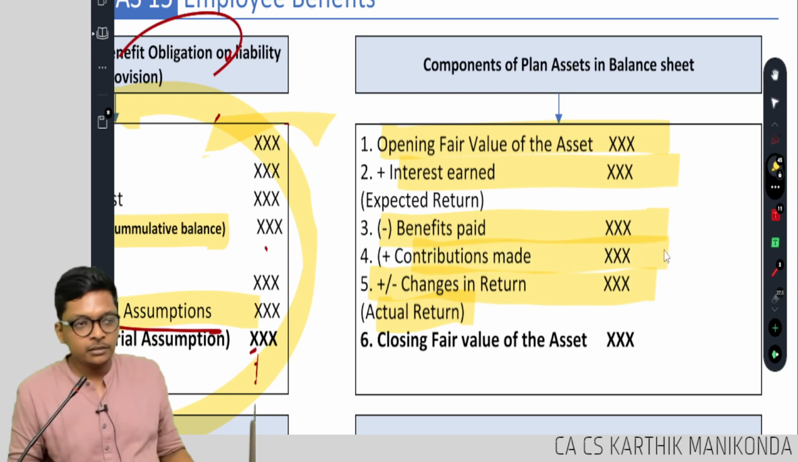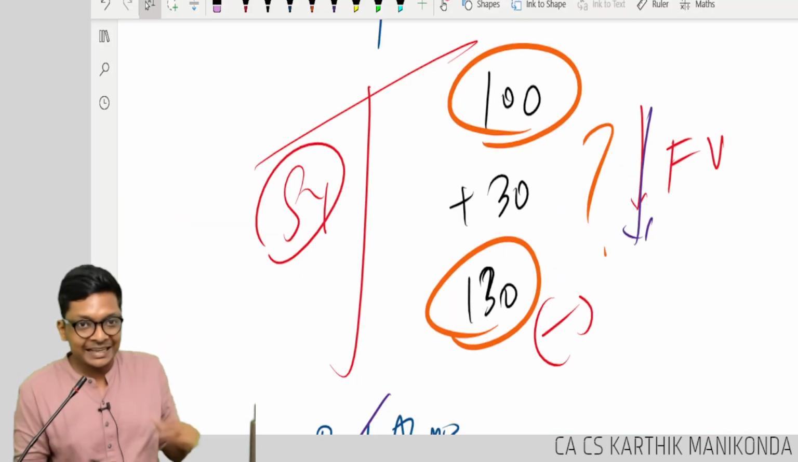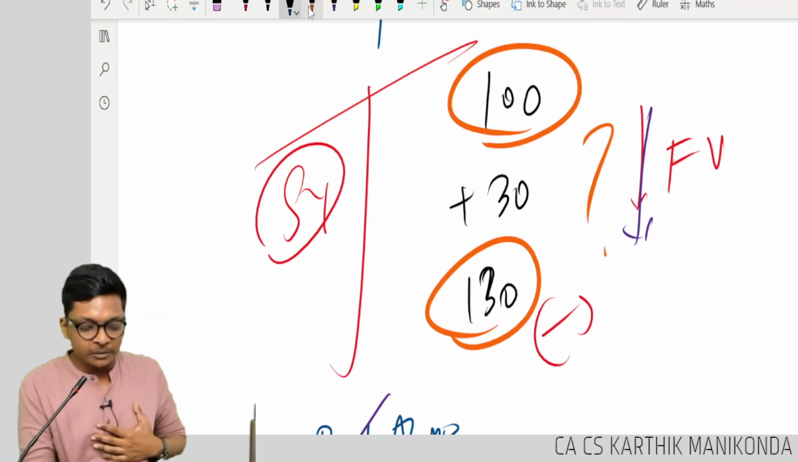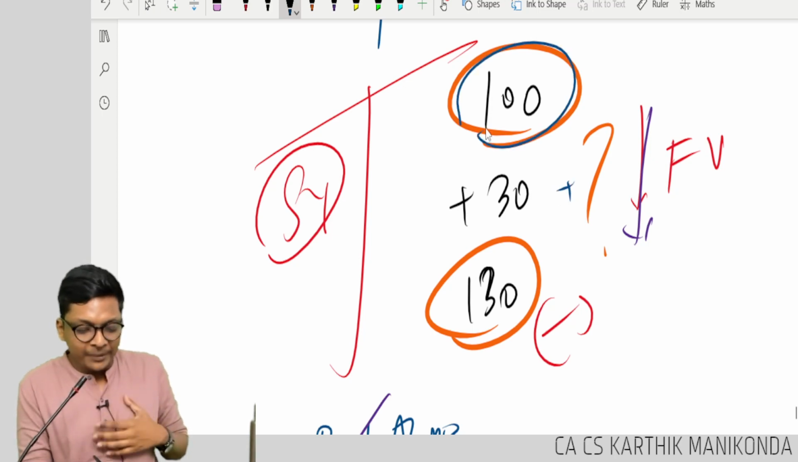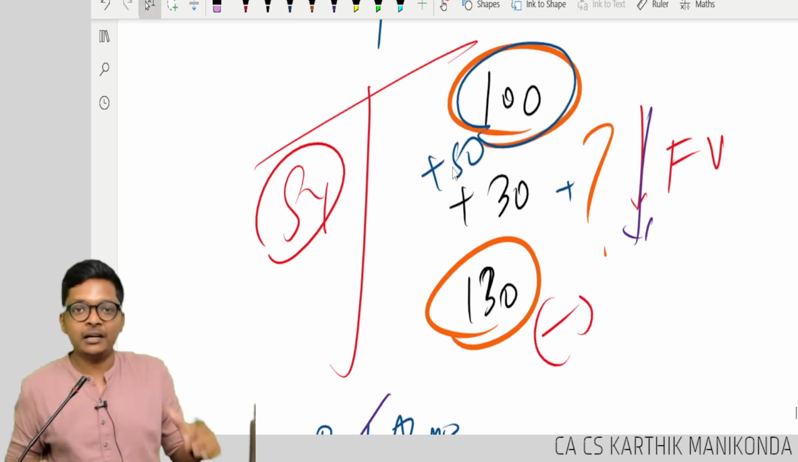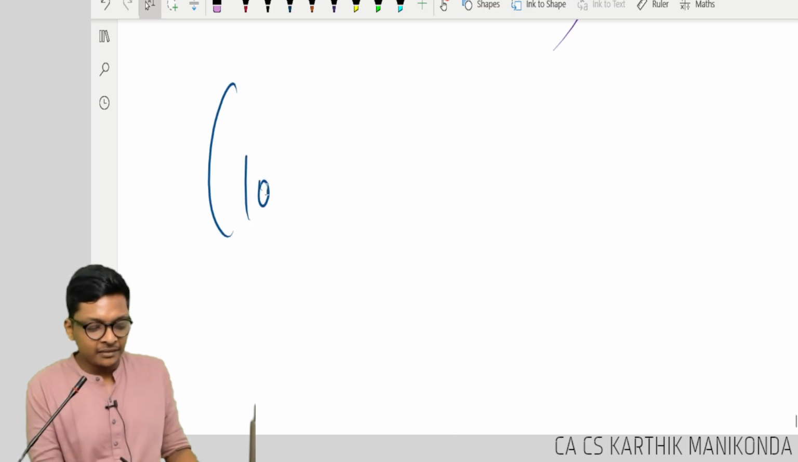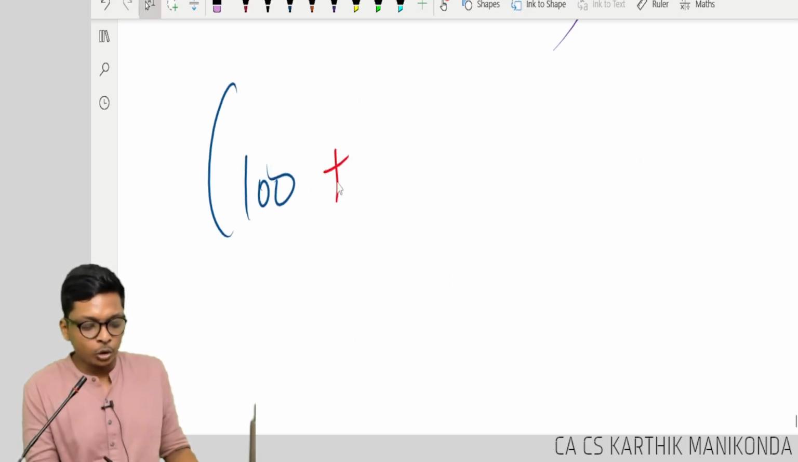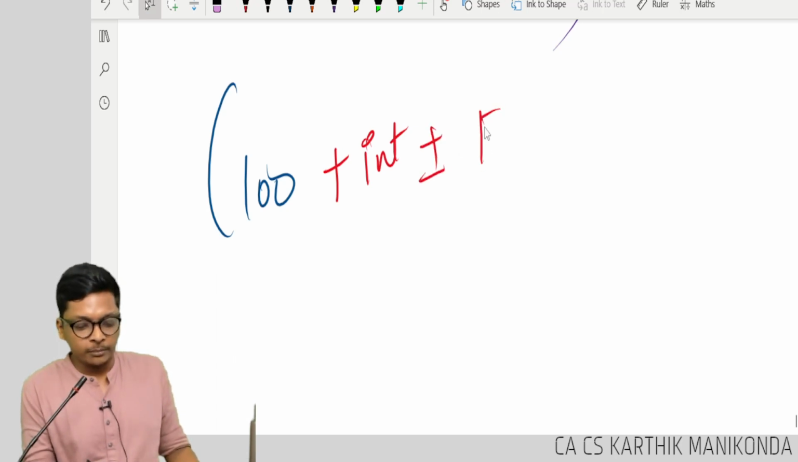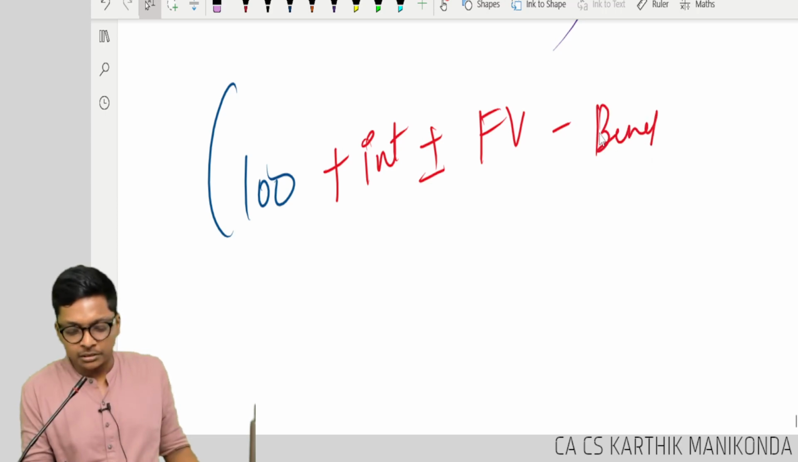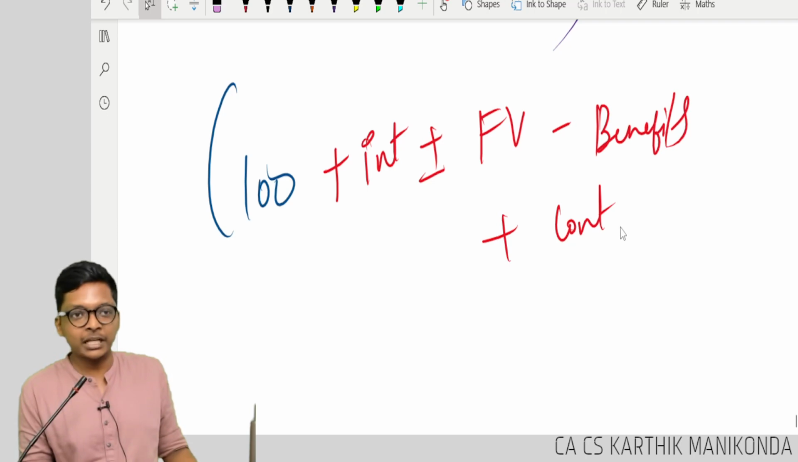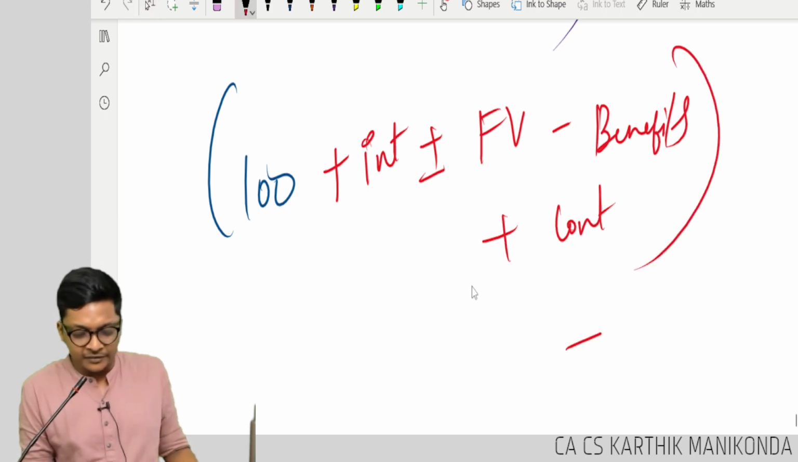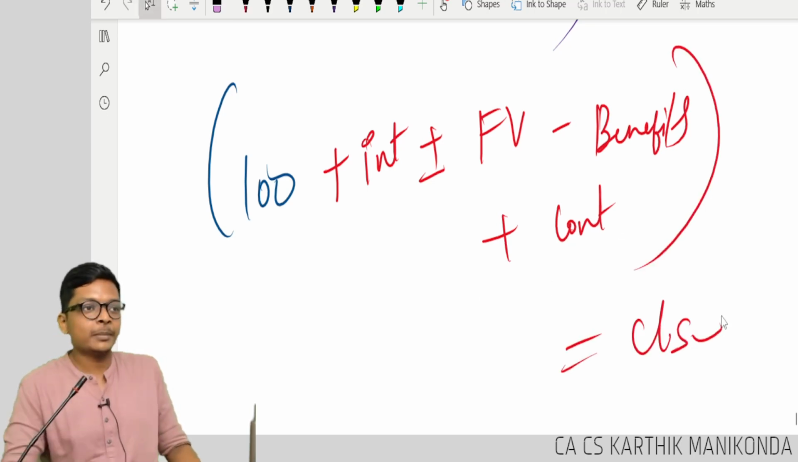What is contribution made? Current year investment. See, opening is 100. Current year I could have made 50. So in simple, my investment is 100. It can go up because of interest. It can go up or come down because of fair value changes. It can come down because benefits are repaid. Again, it can go up because you made additional contribution. If you include all of this, you will find the closing balance.